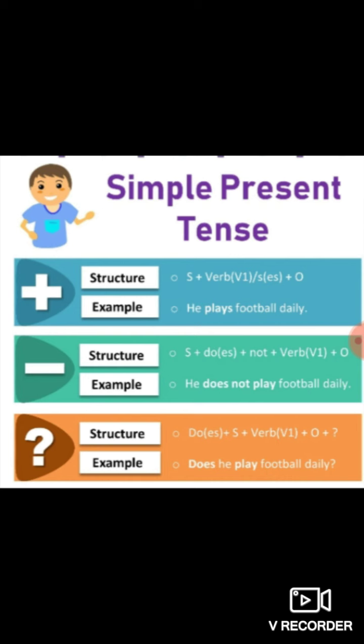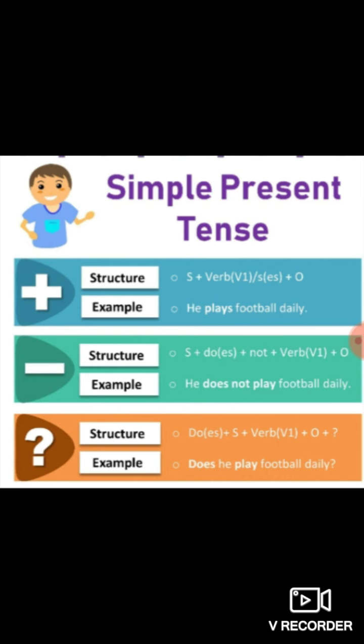In negative sentences, we have two helping verbs, do and does. As I have just told you, with he, she, it, and singular, we make use of V1 plus S or ES. Likewise, in negative sentences does is used where he, she, it, or any singular name is given. Like the example is in front of you, he does not play football daily. Rohan does not play football daily. She doesn't play football daily. I suppose this is clear.